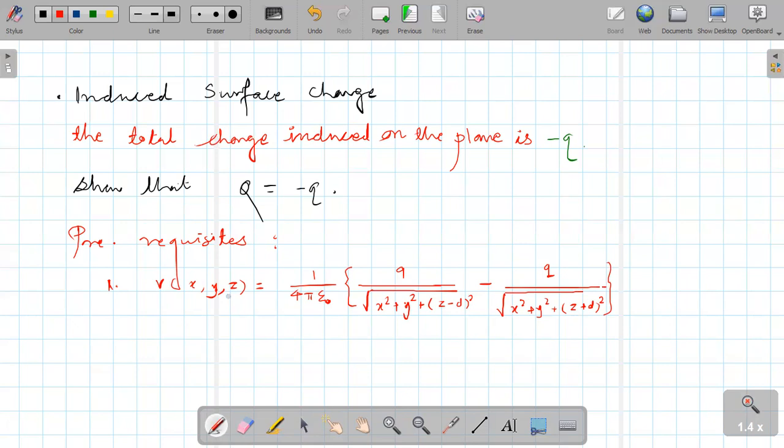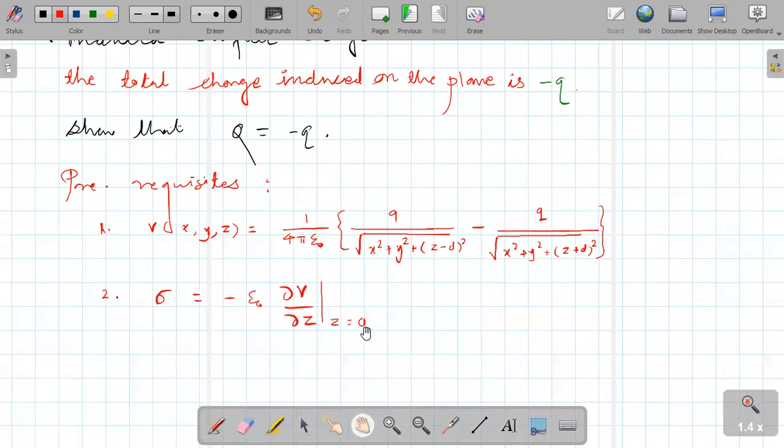We should know the second point. We know that sigma is the charge density. Anyone can tell me the formula for sigma? Sigma equals minus epsilon 0 del V upon del z at what condition? What is the boundary condition? At z equal to 0. Yes, superb. It is d because it is only one dimension, at z equal to 0. So we should know all these.